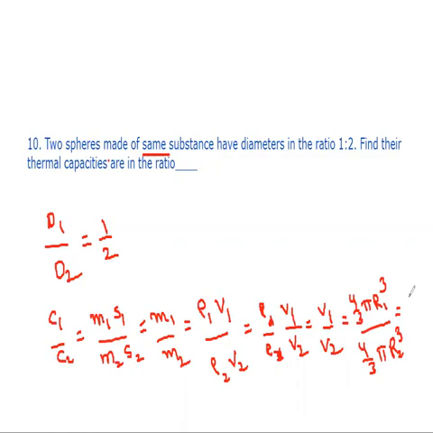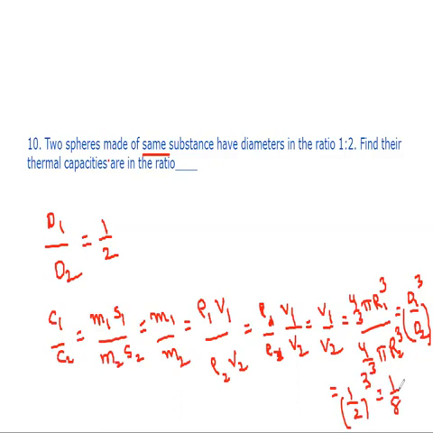In terms of d, that will be d1 by d2 whole cube. And we already know d1 by d2 is 1 by 2. So you can write 1 by 2 whole cube, which is equal to 1 by 8. So the answer for this particular question is 1 by 8.